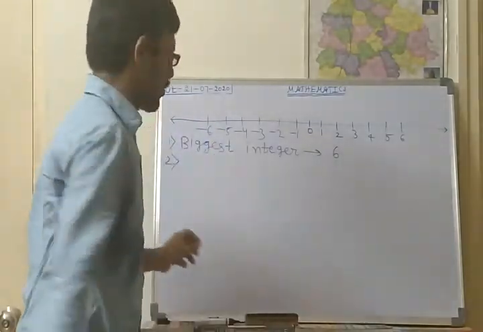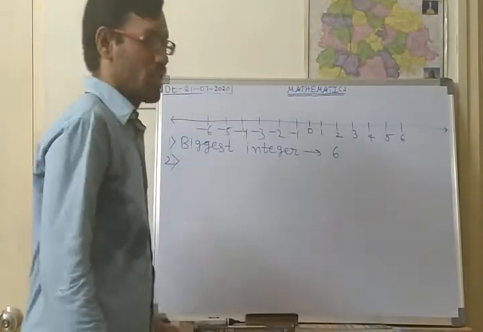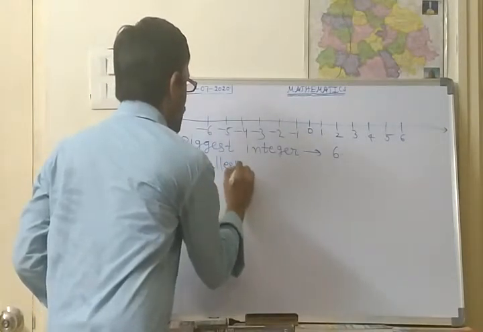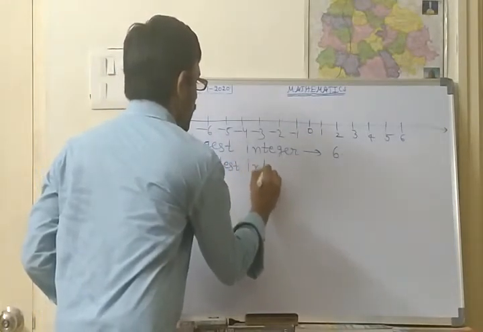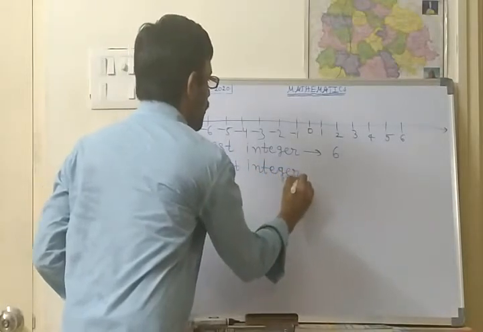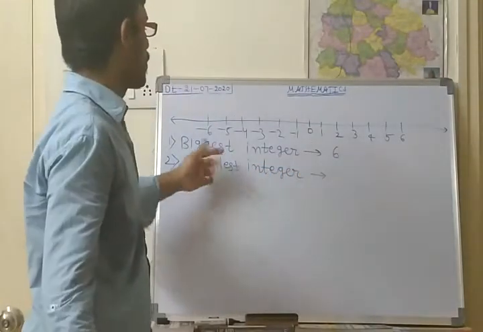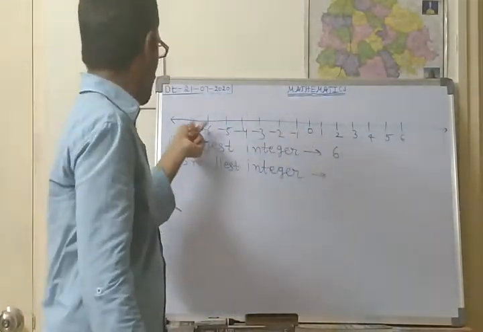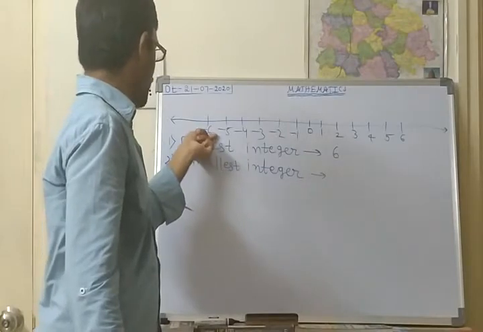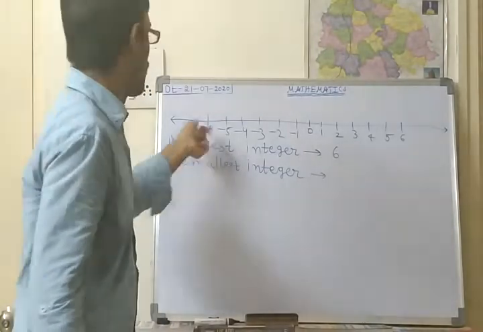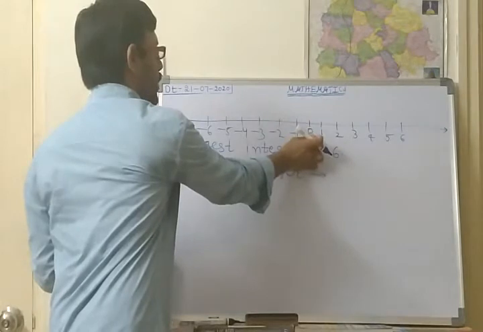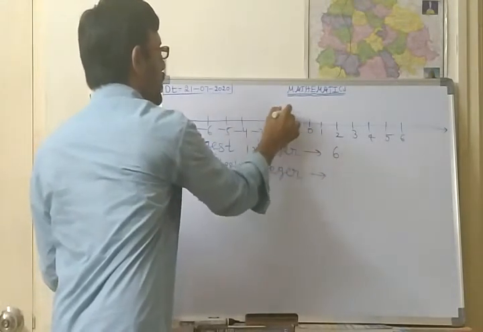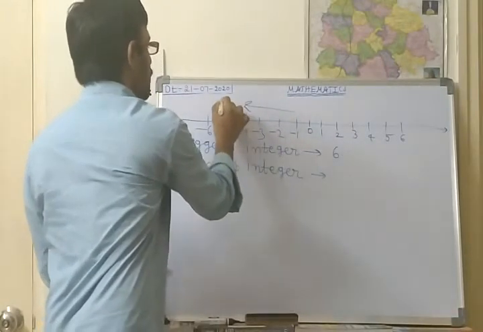Next, the second one. Which is the smallest integer? The smallest integer is whatever number is represented at the first point on the line. If you go to the left side of this 0, those are negative numbers, and these are small numbers.